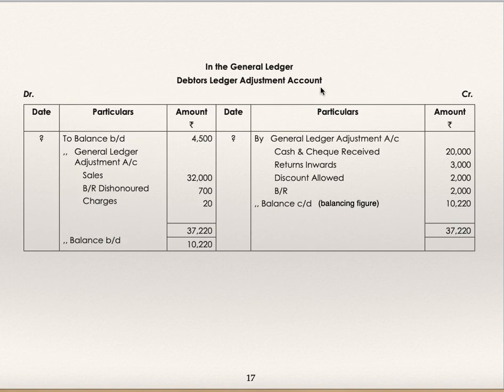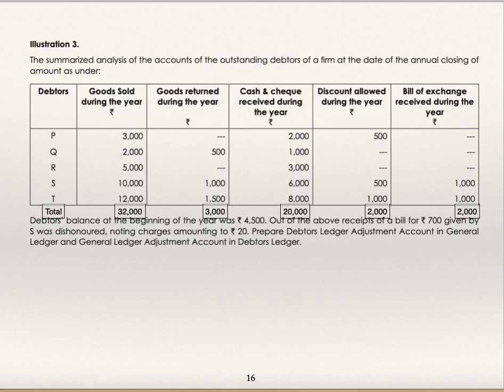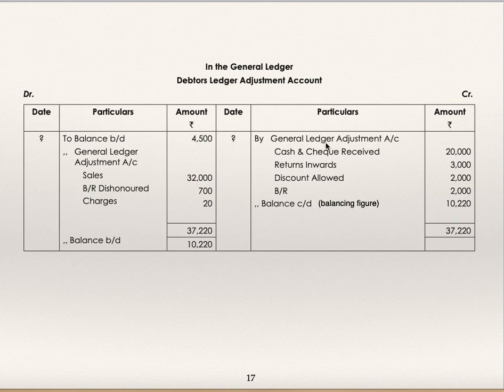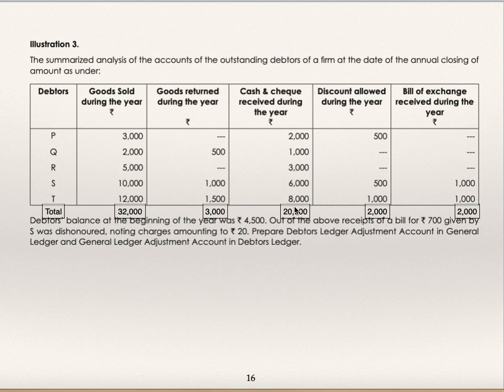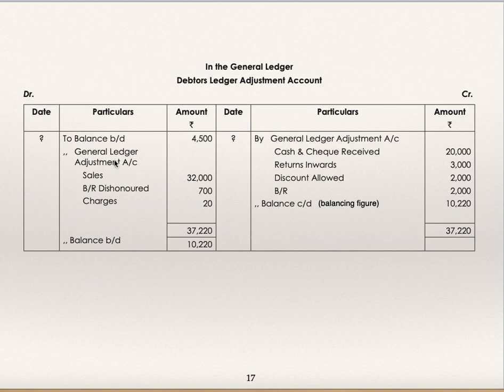In general ledger, debtors ledger adjustment account, normal account, to balance brought down, which is given, 4,500. See here, 4,500. Then you have to give the heading to general ledger adjustment account by general ledger adjustment account. Cash and check received, return inward, discount allowed and bills receivable: 20,000, 3,000, 2,000, 2,000. General ledger adjustment account, sales 32,000.